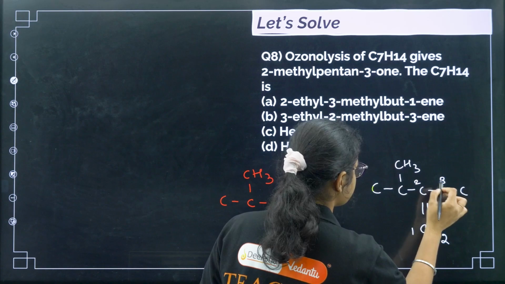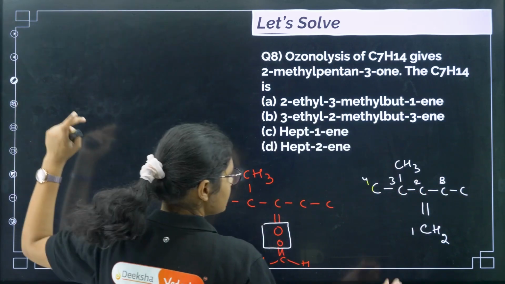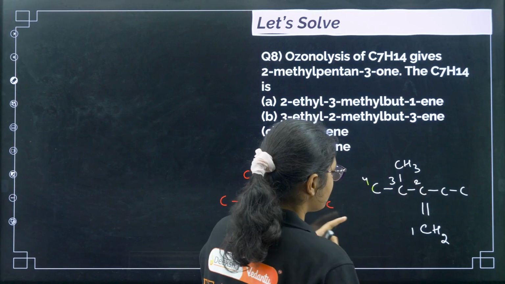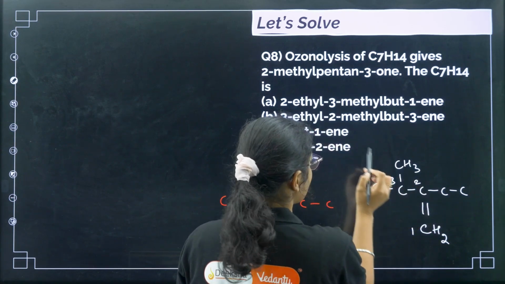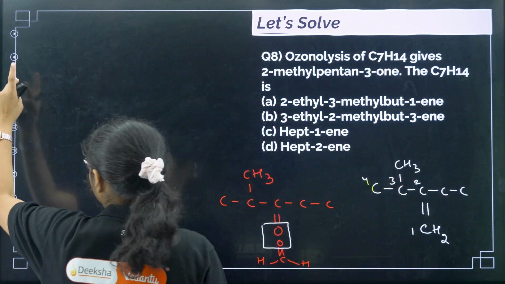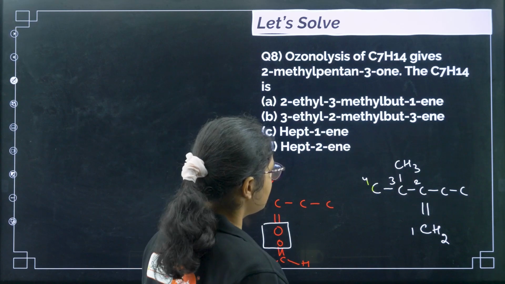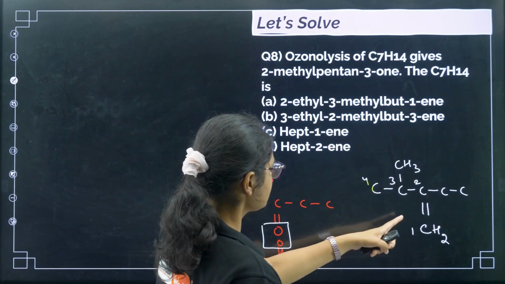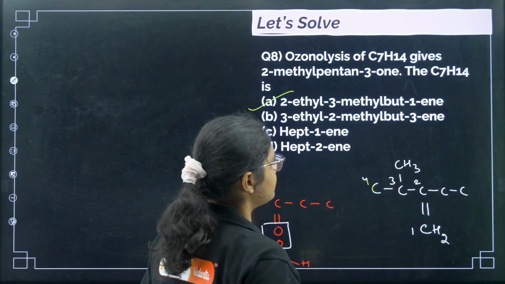We'll go from this side so that the substituent gets the lower number, right? So we have on the second carbon 2-ethyl, 3-methyl but-1-ene. So the correct answer here will be 2-ethyl-3-methylbut-1-ene.